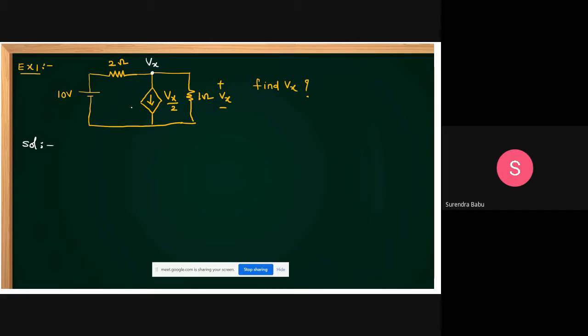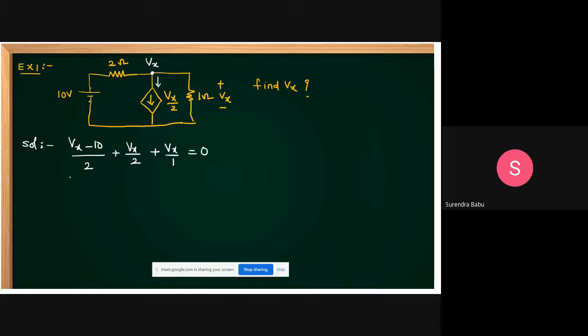KCL plus Ohm's law is nothing but nodal analysis. If you apply nodal analysis, this is Vx minus 10 by 2, the current leaving from this node. Then you take plus Vx by 2, plus what is the current here? Here the current in this branch is Vx by 1, is equal to 0.